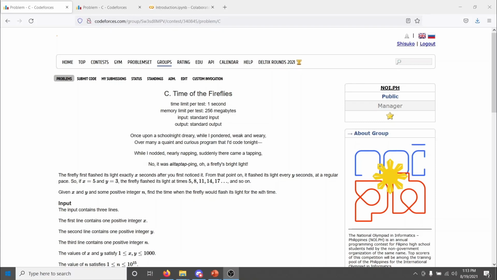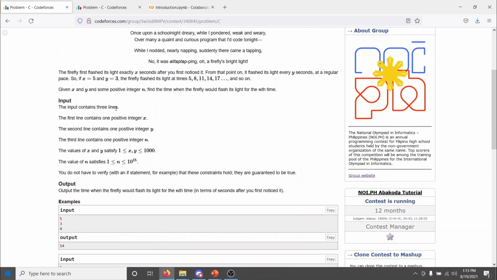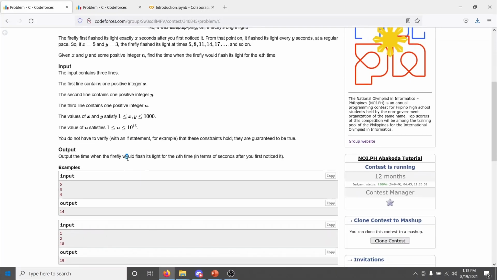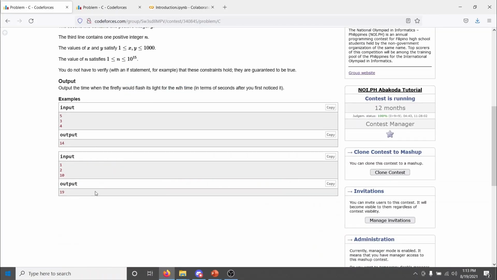So here's the problem. Given X and Y and some positive integer N, find the time when the firefly would flash its light for the Nth time. Okay, let's look at the input. 3 lines, X, Y, and N. Okay, makes sense. X and Y go from 1 to 1,000. N goes up to 10 to the 15. Interesting. Okay, then the output. Okay, just output the integer.